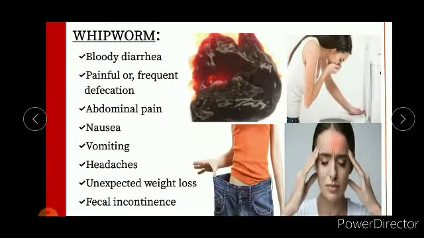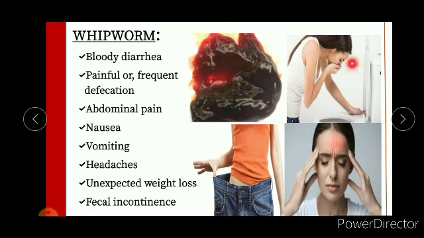And then the whipworm. The clinical manifestations include bloody diarrhea, painful frequent defecation, abdominal pain, nausea, vomiting, headaches, unexpected weight loss, and fecal incontinence. This is the picture of bloody diarrhea. This is also known as dysentery.